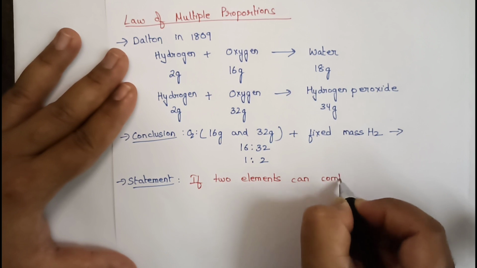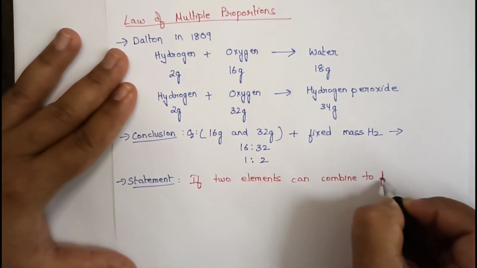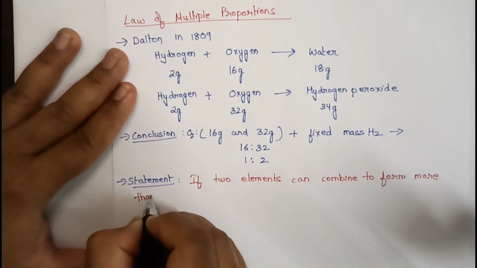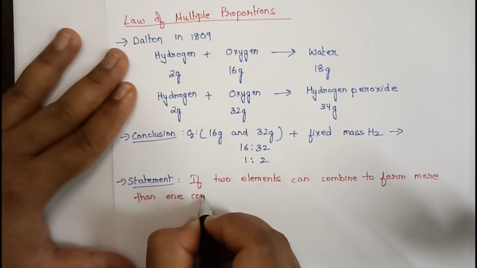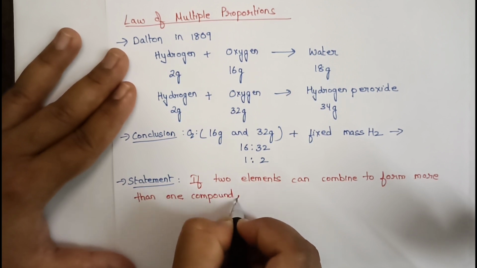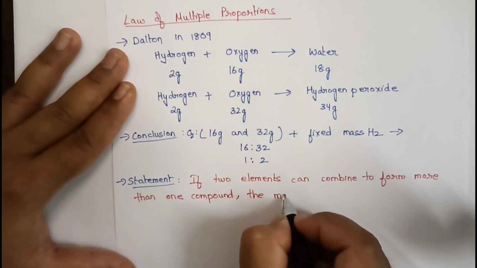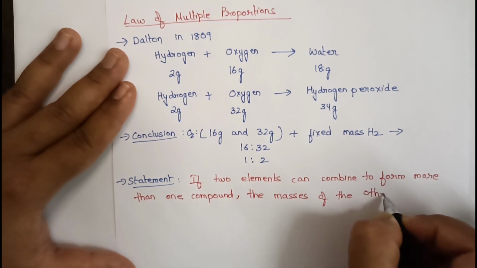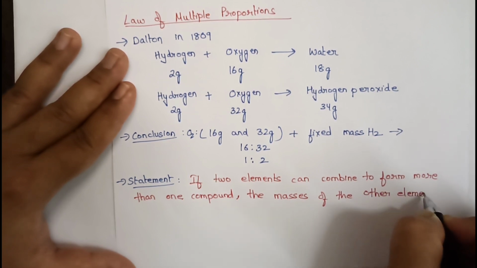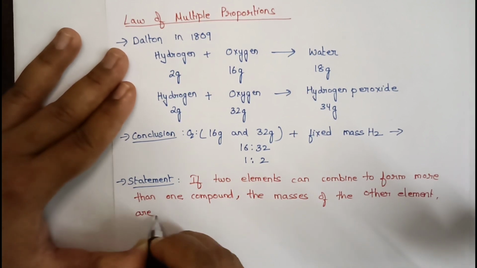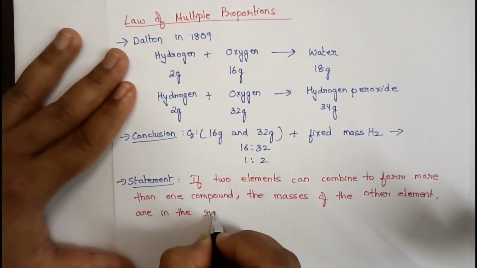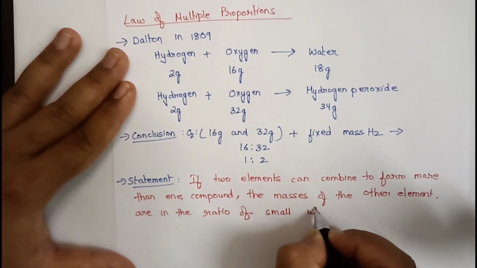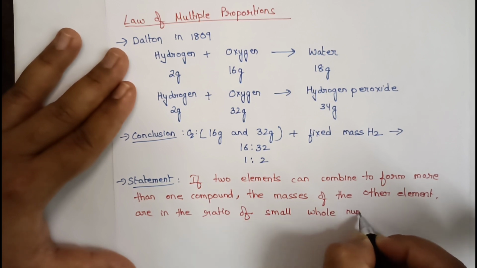can combine to form more than one compound, the masses of the other element are in the ratio of small whole numbers.